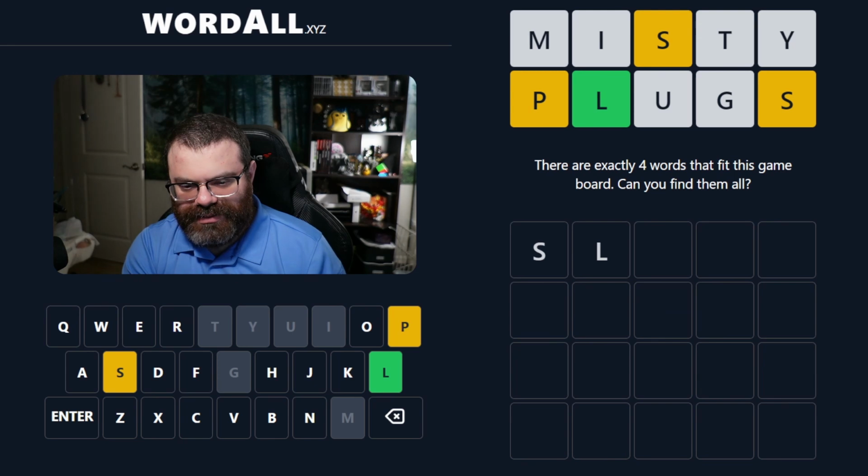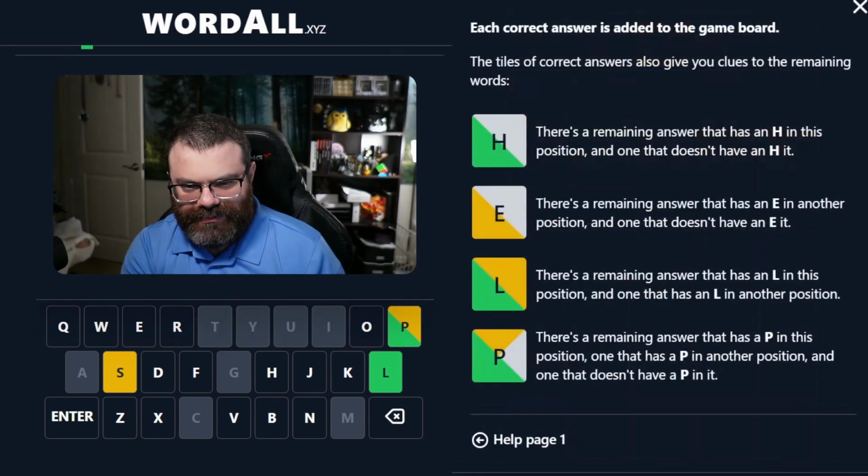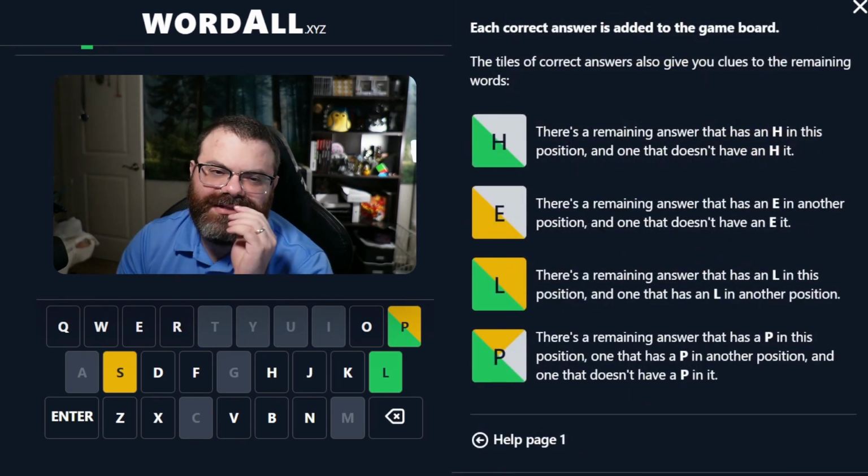Yeah, we can't do PL, so. Although it could be something else, something SP. That also works, like clasp. Okay, clasp is one of them. Okay, what else? Each correct answer is added to the board.